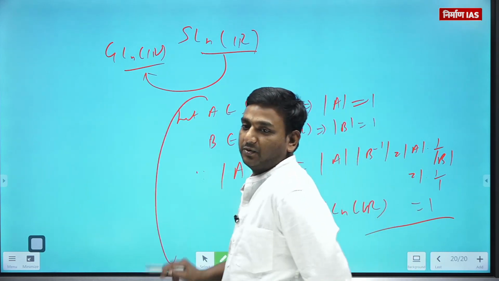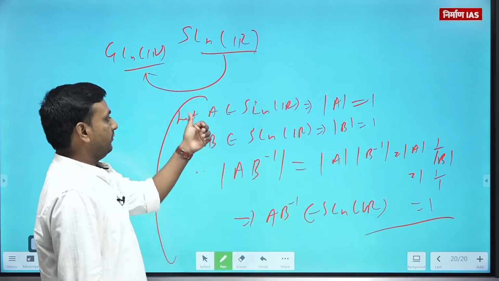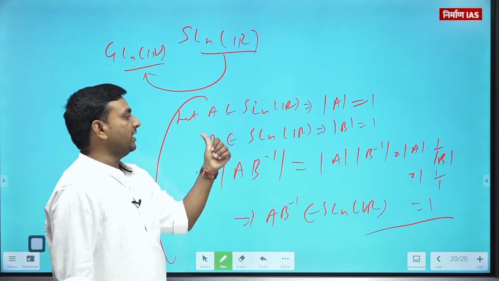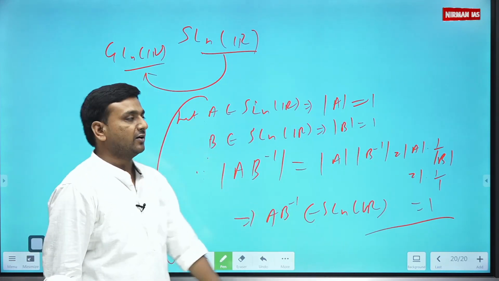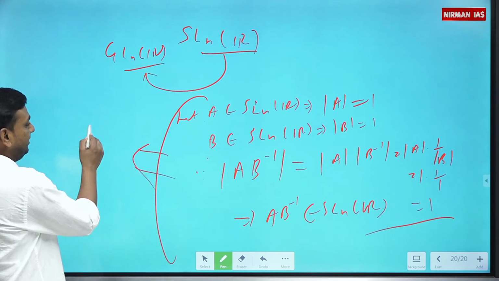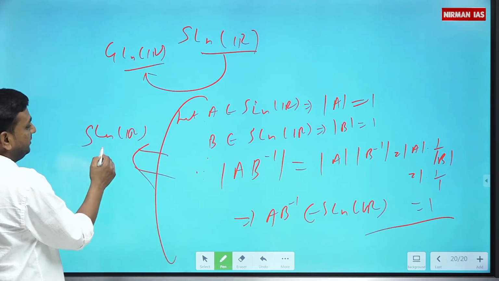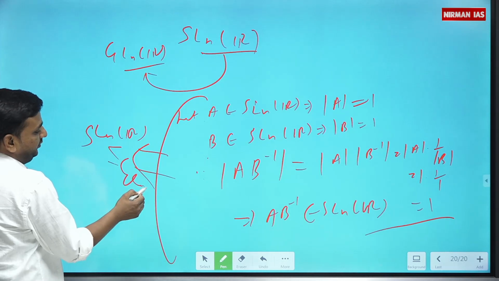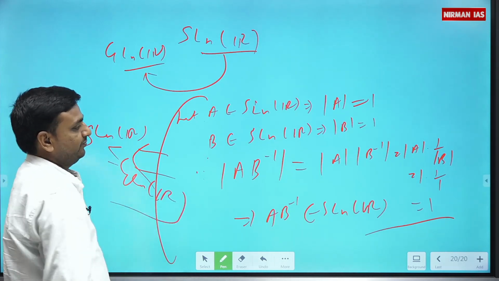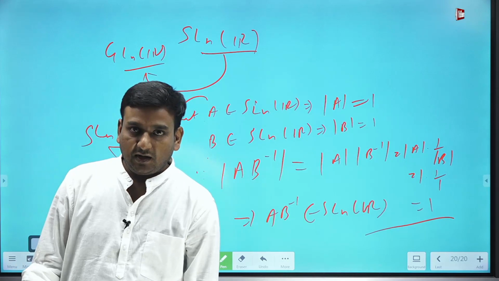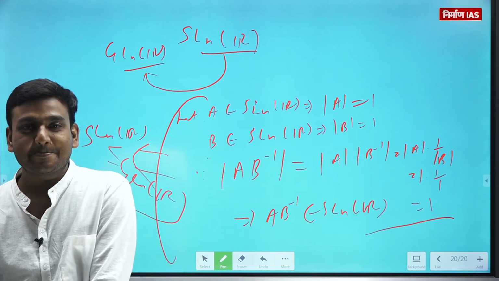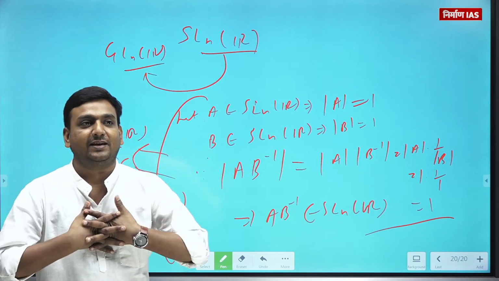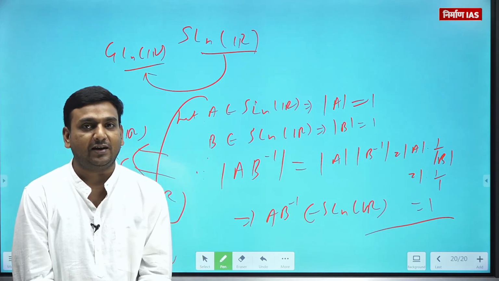So by the one step subgroup test, for a in SL(n,R), b in SL(n,R), we have shown a b inverse is also in SL(n,R). So it implies SL(n,R) is a subgroup of GL(n,R). Is that clear? Is that fine? Okay, fine.